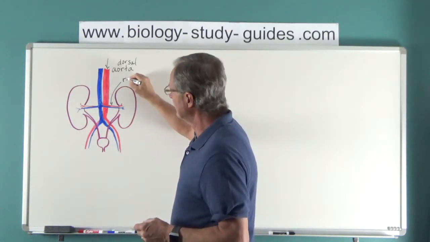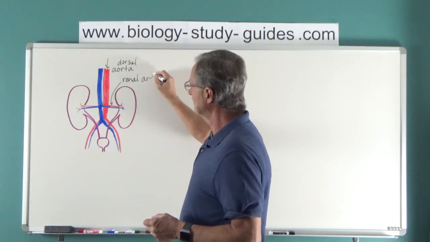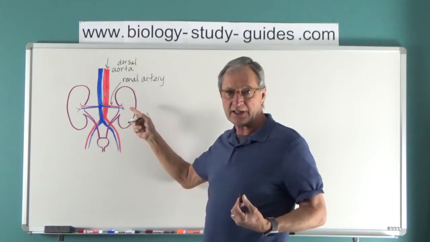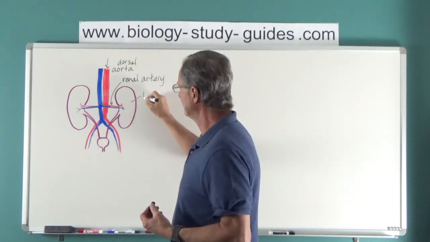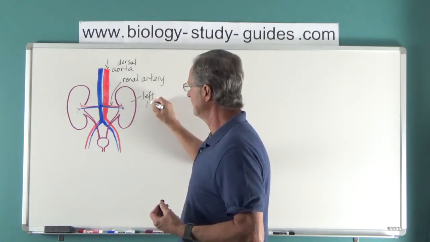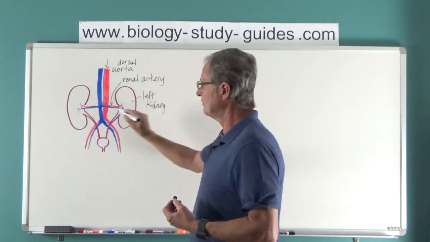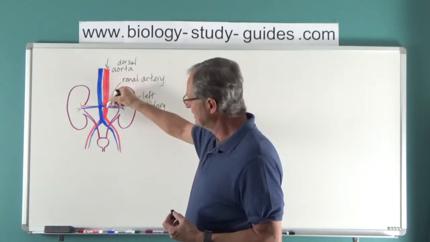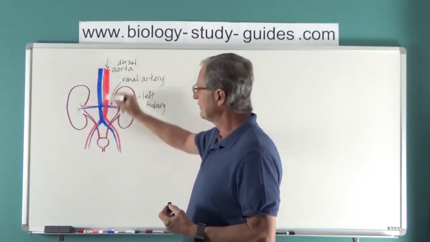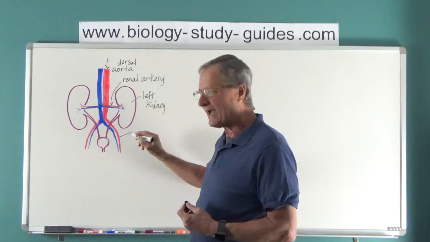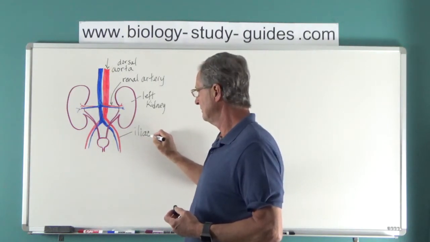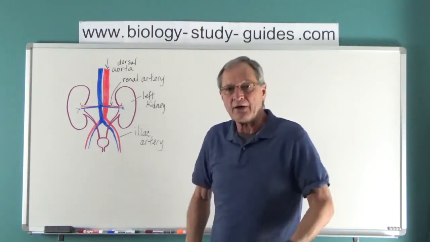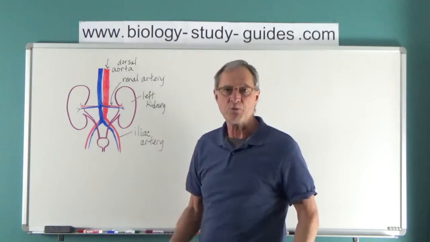This is the renal artery, which takes the blood into the kidney. Now this kidney here is going to be the left kidney. Right kidney's on that side. Not all the blood goes into the kidneys. The blood continues to go on down, and you notice that the aorta branches. This is the iliac artery. So we have an iliac artery that takes blood down into the legs. Of course, branches of that are known as the femoral arteries and so on.